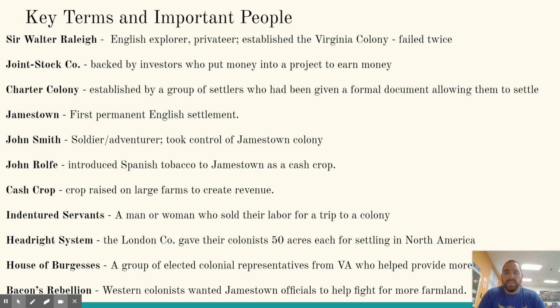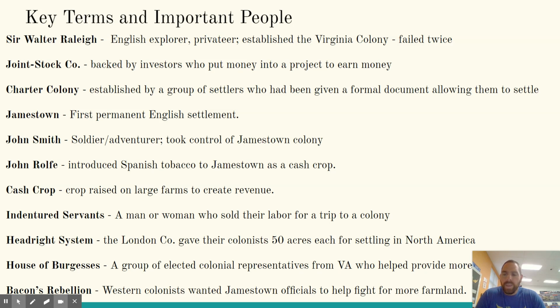Jamestown is the first permanent English settlement. John Smith, soldier adventurer, took control of Jamestown colony. John Rolfe introduced Spanish tobacco to Jamestown as a cash crop. A cash crop is a crop raised on large farms to create revenue. Indentured servants, a man or woman who sold their labor for a trip to the colony. The headright system, the London Company gave their colonists 50 acres of land each for settling in North America. House of Burgesses, a group of elected colonial representatives from Virginia who helped provide more support.